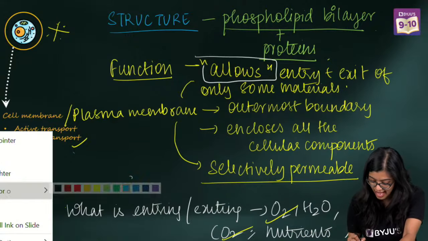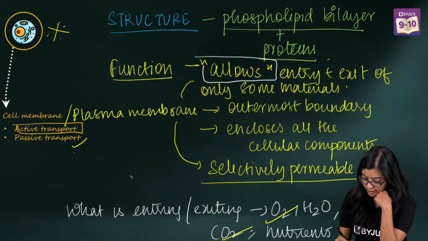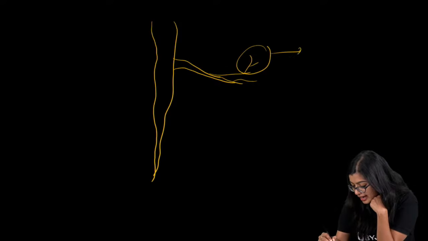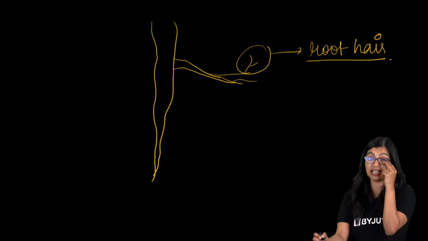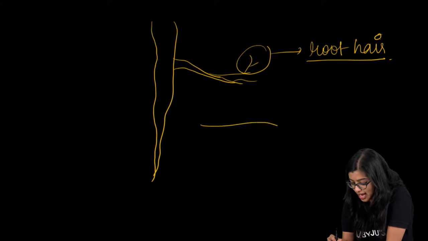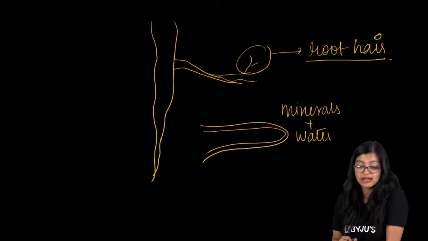Now I have active transport. A lot of you are asking me, ma'am, where does active transport take place? For that, let us look at our roots. In the roots of plants there are many structures, and there are things called root hairs. Root hairs are made up of one single cell, and they play an important role in the absorption of water and minerals.